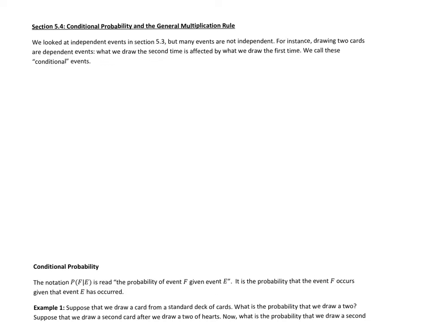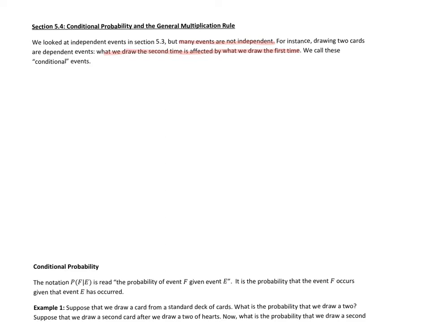Welcome to section 5.4, Conditional Probability and the General Multiplication Rule. In section 5.3 we looked at independent events, but many events are not independent. For instance, drawing two cards are dependent events. When we talk about dependent and independent events, we're talking about the effect on each event's probability. If we're drawing two cards, the second draw is affected by what we draw the first time. So we call these conditional events.